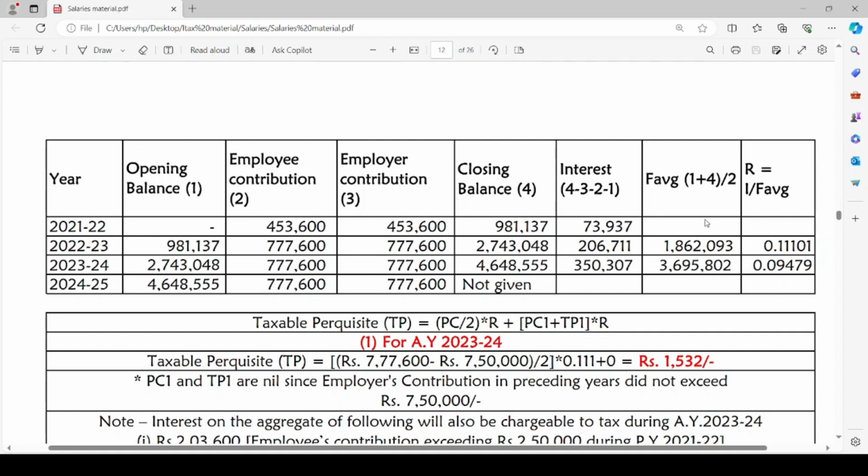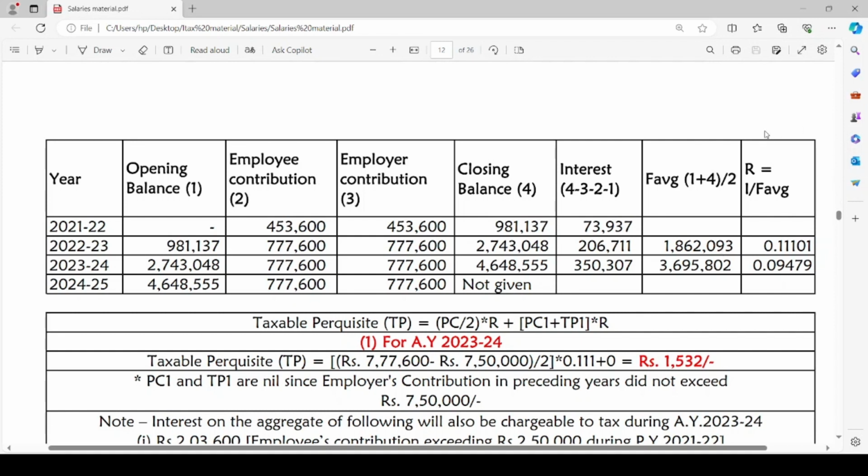We know that we have to calculate F, that is the average of opening and closing balances. Opening balance 9,81,137 plus closing balance 27,43,048 rupees divided by 2 will total to 18,62,093 rupees.